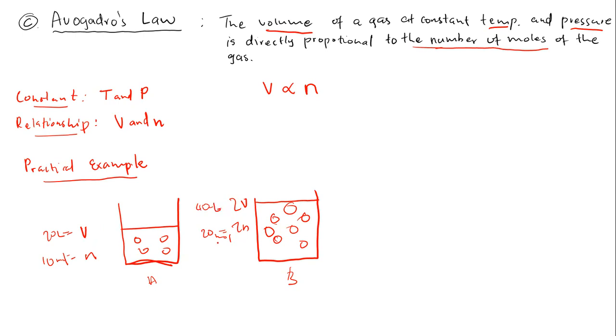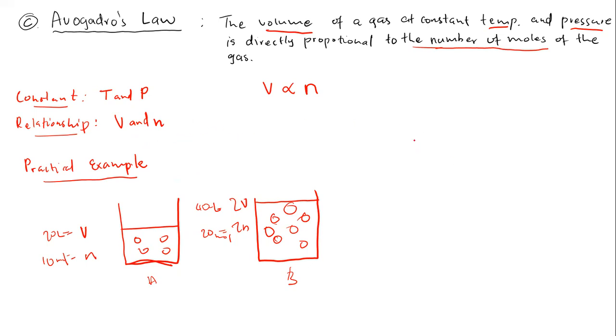So in this case, we can see that when we increase the number of moles, we're supposed to increase the volume. Because if we have a higher number of moles and a lower volume, this higher number of moles won't be able to fit inside. You understand? And do not forget, temperature is supposed to be kept constant so that we don't have that vigorous motion of the gaseous molecules, and the pressure is supposed to be kept constant. So this is a practical example of Avogadro's law.